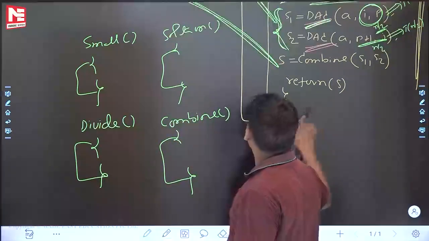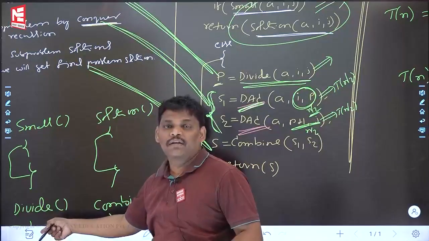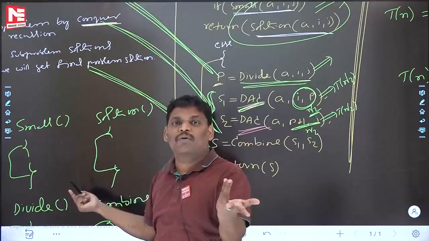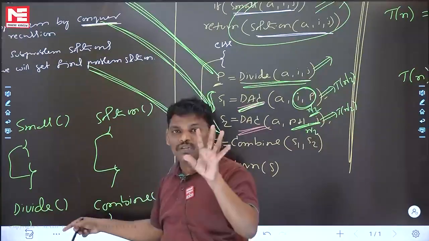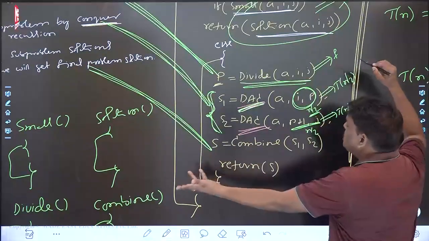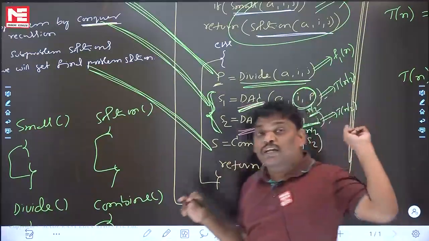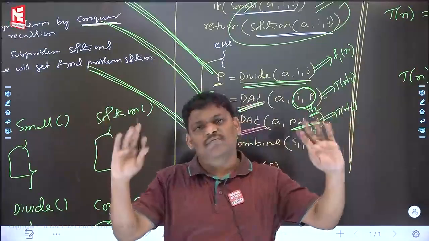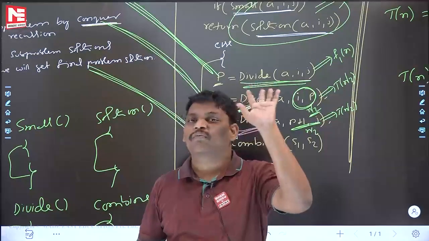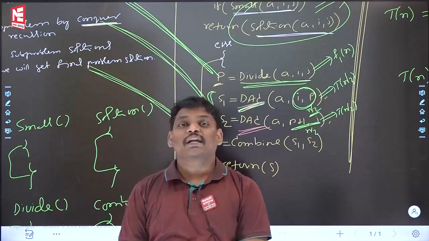Now once again I am asking you, the divide function time complexity. When you say function, code will be there, go and verify. But because it is an abstract algorithm, nothing is written, it depends upon the problem. It is an abstract algorithm, no code is there. Assume that the divide function will take some name because code is not there, F1(n). What is F1(n)? Some function that may be constant, that may be log n, that may be n. Can you say F1(n) is the divide time?